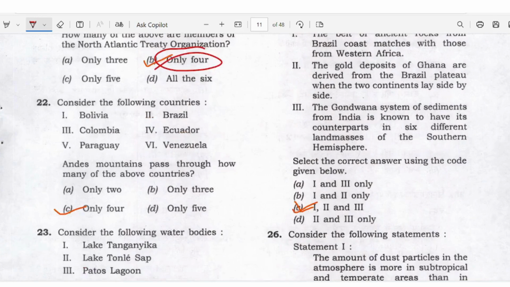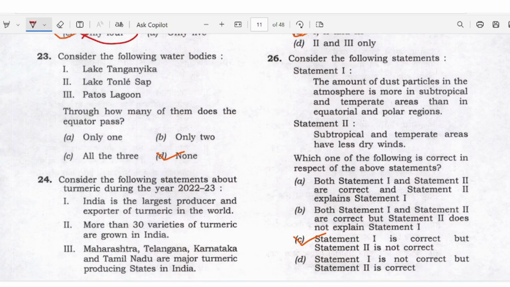Consider the following countries. Bolivia, Colombia, Paraguay, Brazil, Ecuador, Venezuela. Andes Mountains passes through how many of above countries? Only 4. Answer C here. Consider the following water bodies. Lake Tanganyika, Lake Tonle Sap, Athos Lagoon. Through how many of them does equator pass? Here none.